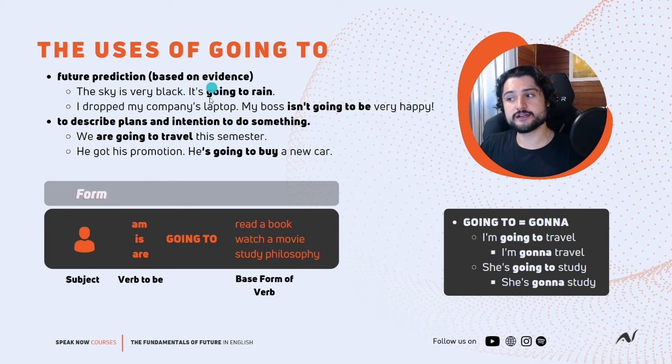So if we return to the previous examples and contract going to for gonna, we could say the sky is very black. It's gonna rain. My boss isn't gonna be very happy. We are gonna travel this semester and he's gonna buy a new car. Okay, so you see the going to contracted for gonna.